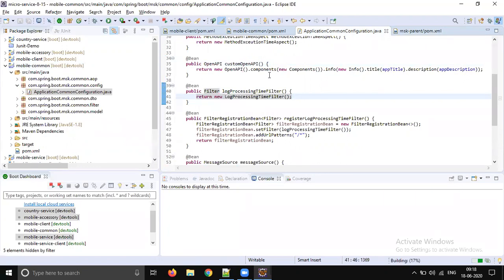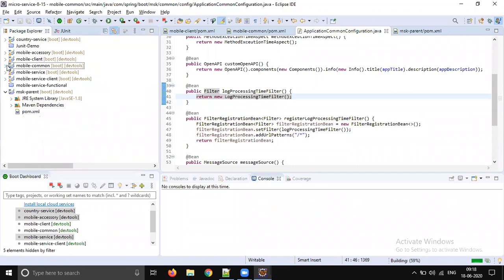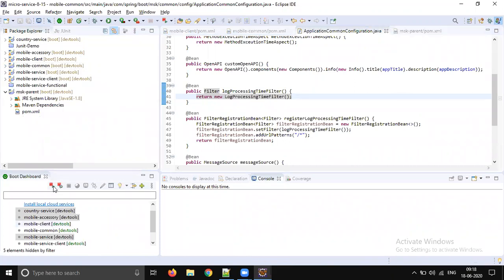That will take a while to change to reflect the changes. Now let's start only the client and see.